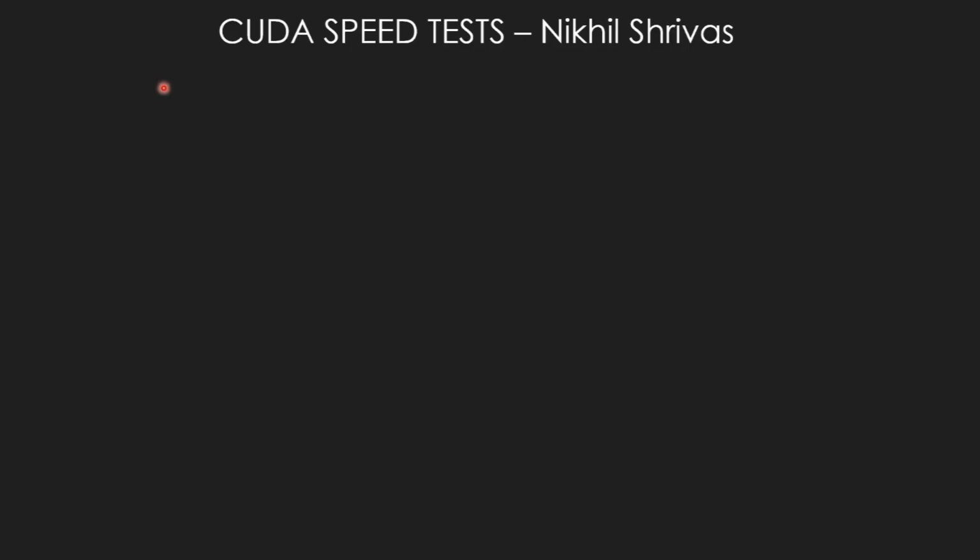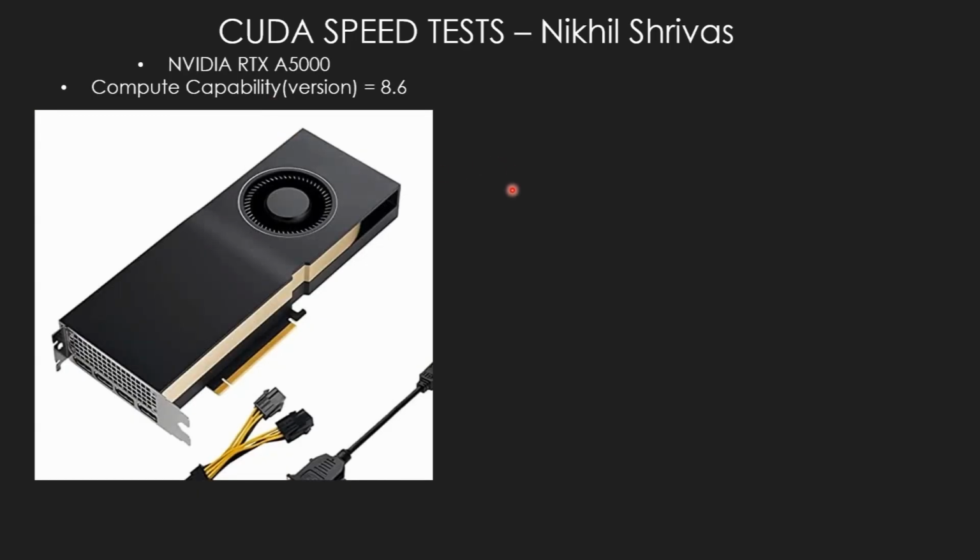Welcome all, I'm Nikhil and I'll cover the CUDA part for the Ising model project for the course IDC 606. All the runs have been done on the GPU, which is NVIDIA's RTX A5000. The compute capability version for the GPU was 8.6.